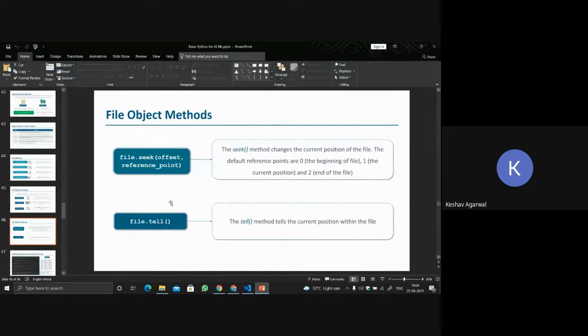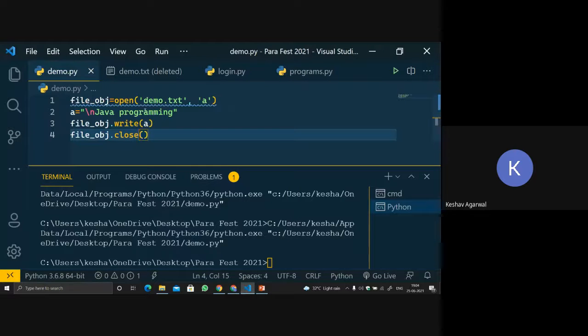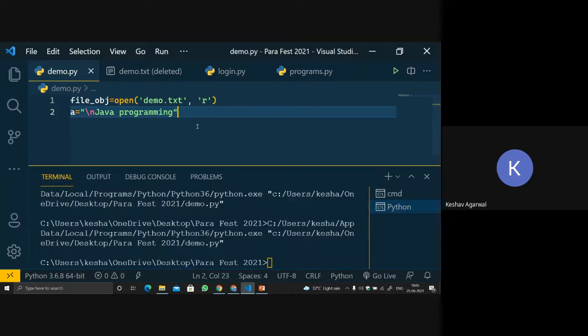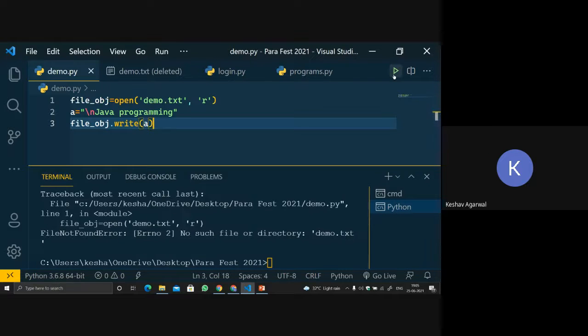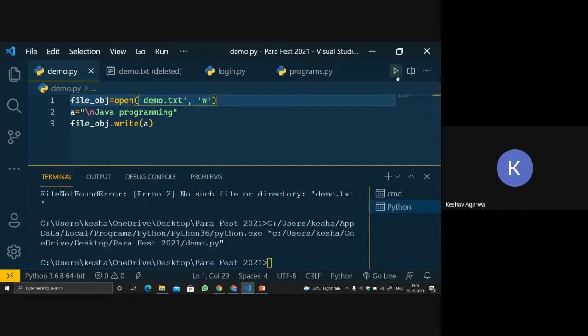Now, I forgot to tell you something related to read. Let's go to read mode. We cannot write when we are in read mode. Let me show you. First, let's use w to create the file and run the function.